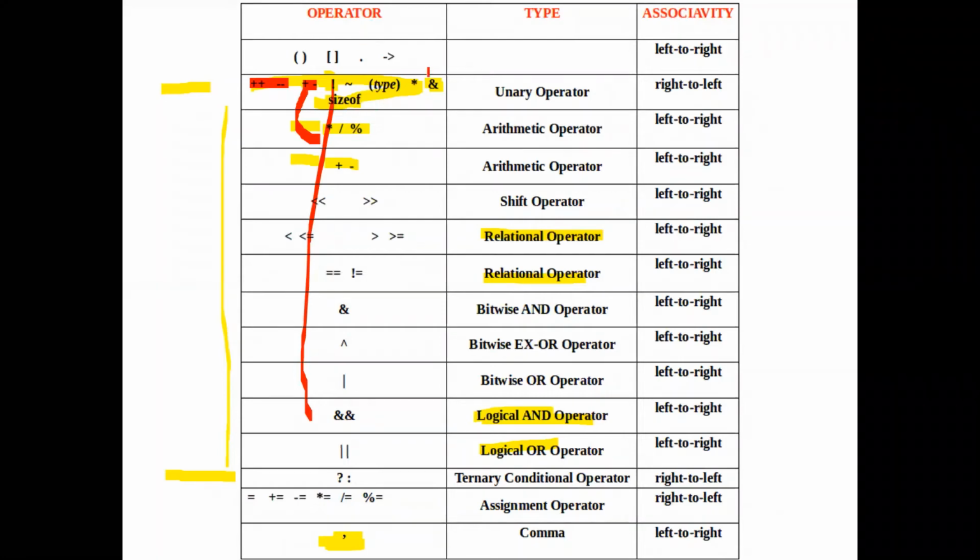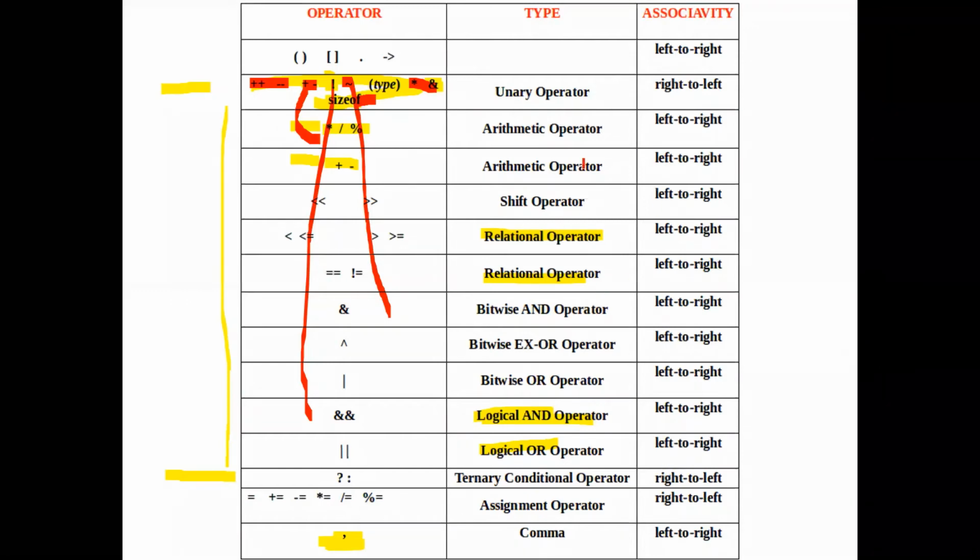The sizeof, pointer and address-of operators are special operators, which also come as unary operators, and they have higher precedence. Complement, which comes from the bitwise operators, also has higher precedence. I hope this is a summary of all the operators.